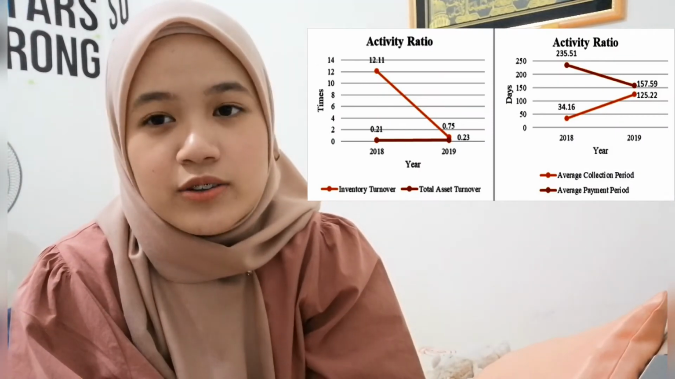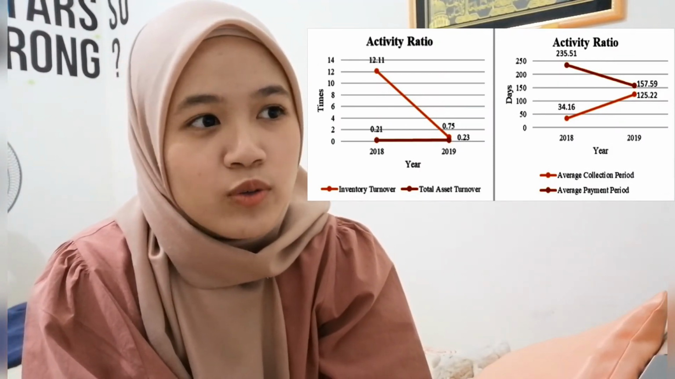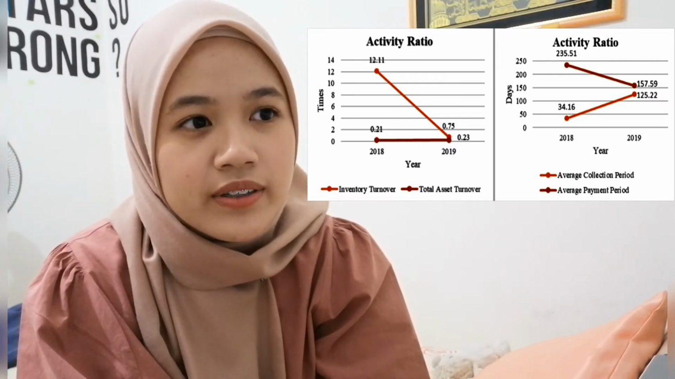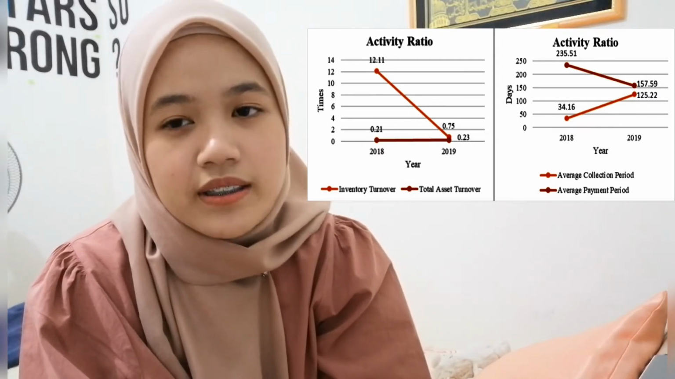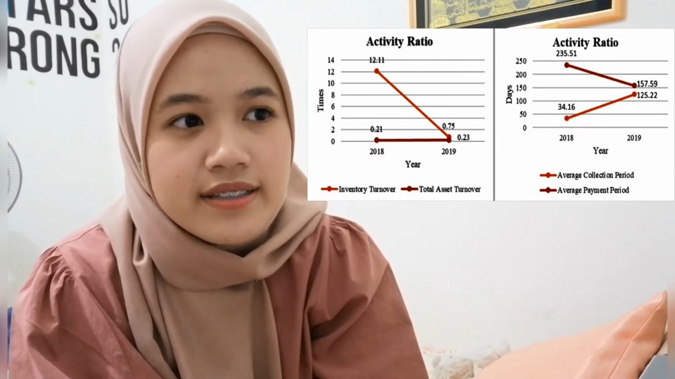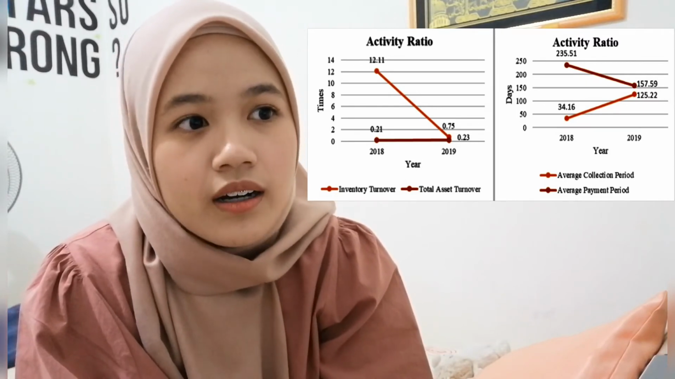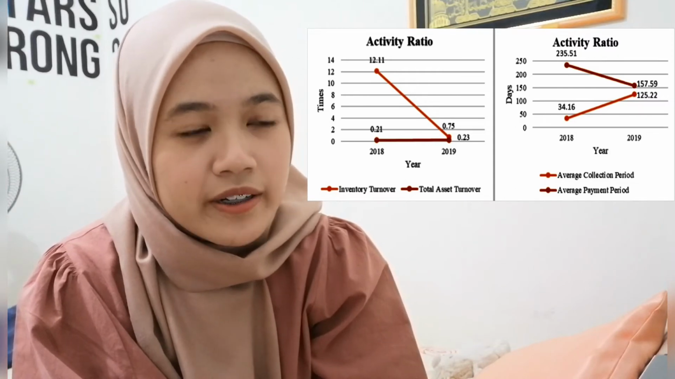So the next ratio is the activity ratio. The first activity ratio is the inventory turnover. So you can see that in 2018, the firm has a higher inventory turnover compared to the year 2019, at 12.11 times and 0.75 times respectively. This means the firm is ineffective in using its inventory to generate sales and is holding excess as well as unproductive stocks. The next ratio is the average collection period.